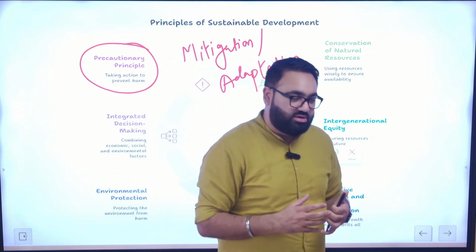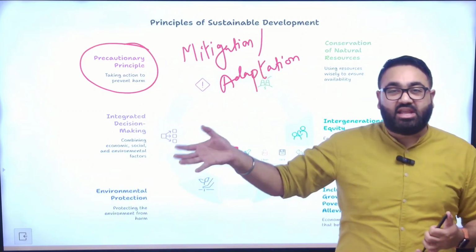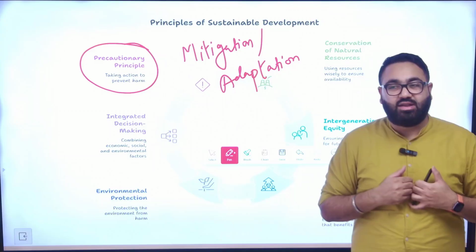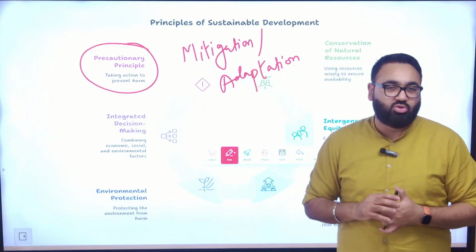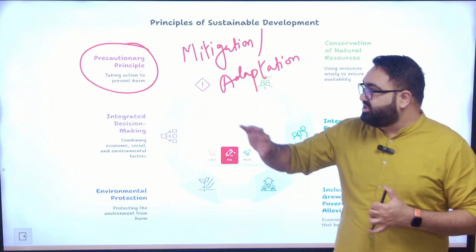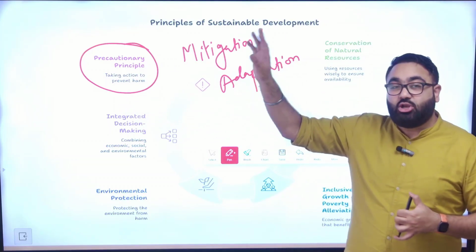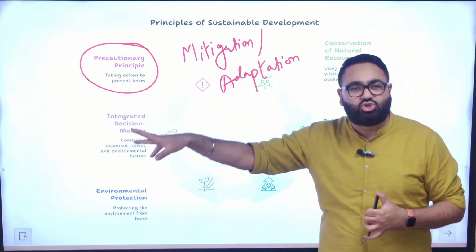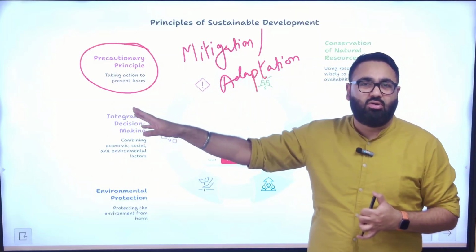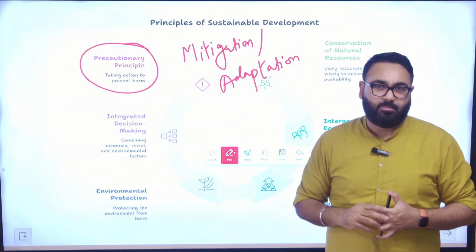That is adaptation. In an ideal world, mitigation should be good enough, but where we are right now, mitigation alone will not help us, and we are working on both fronts. The idea of sustainable development is to ensure that you are precautionary enough so that the situation does not become so bad that you have to undertake adaptation.